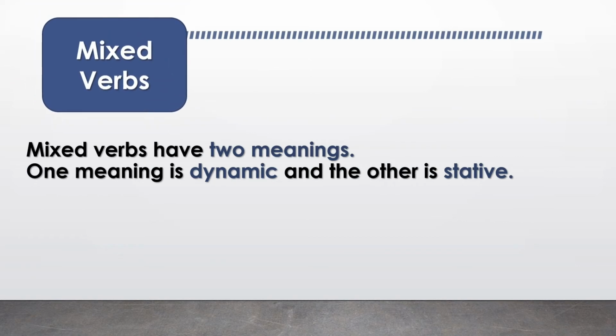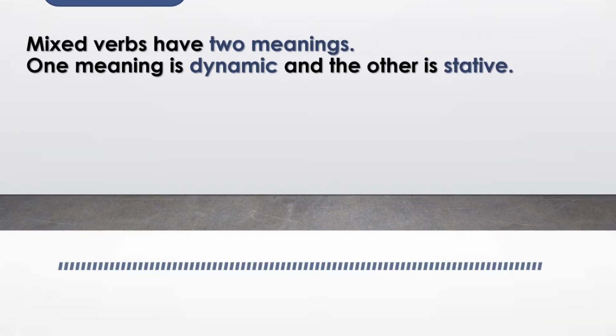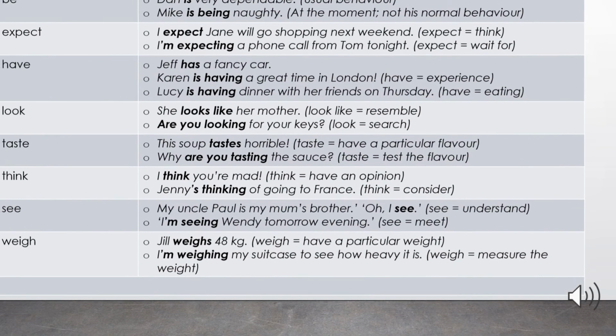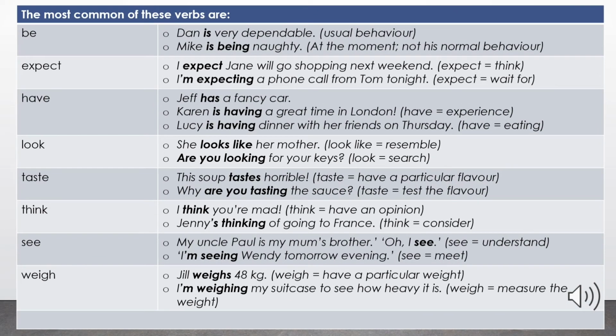Mixed verbs. Mixed verbs have two meanings. One meaning is dynamic and the other is stative. The most common of these verbs is the verb to be. When we talk about usual behavior, we use the stative verb or the present simple.